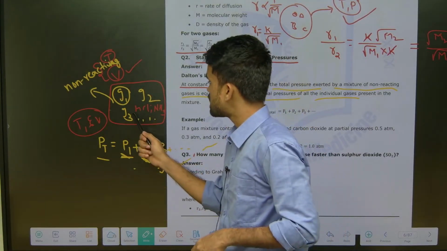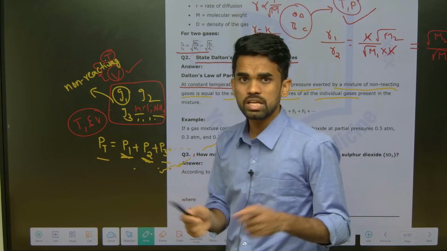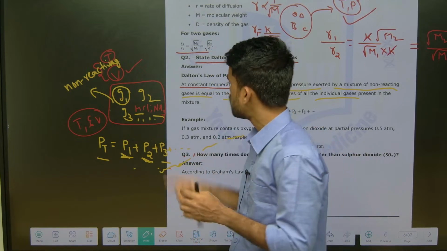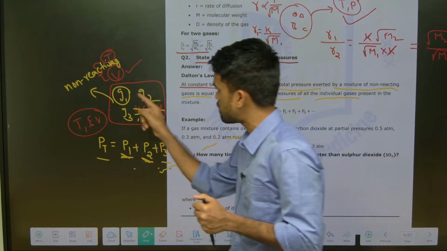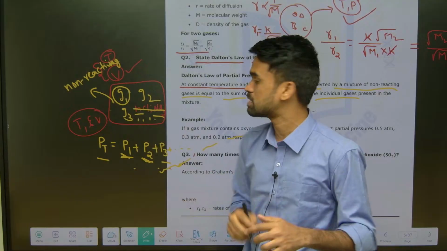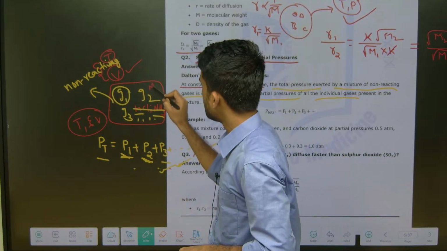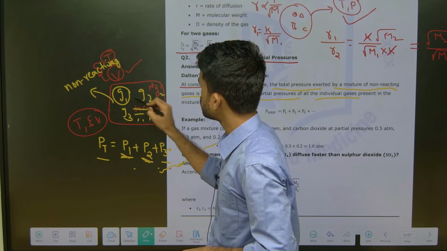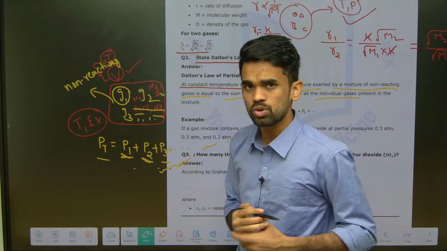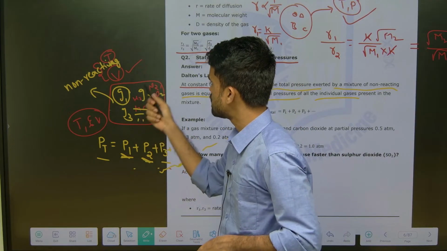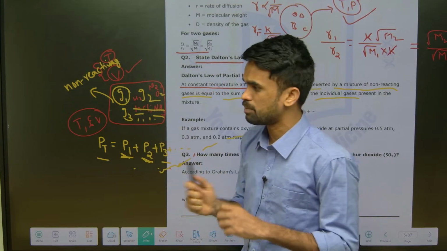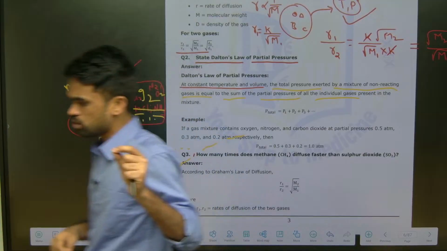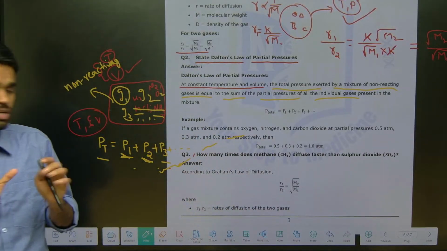Now HCl is an acid, ammonia is a base, so there will be an acid-base reaction. So partial pressure won't be applicable for this reacting type of gases; it is applicable only for non-reacting gases. For example, you can take N2, O2, H2. At normal temperature will they react? No, right? So yes, it is applicable for these non-reacting gases but not the reacting gases at that temperature. Okay, so this is what you need to mention and remember during your preparation.